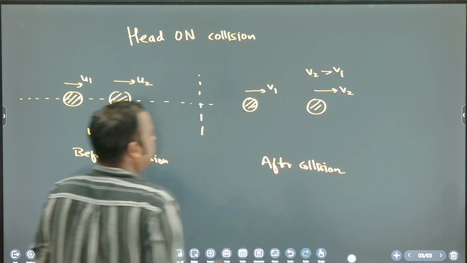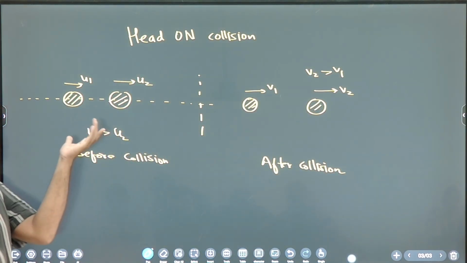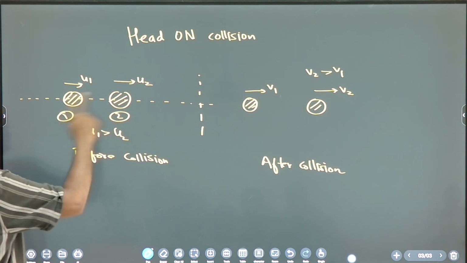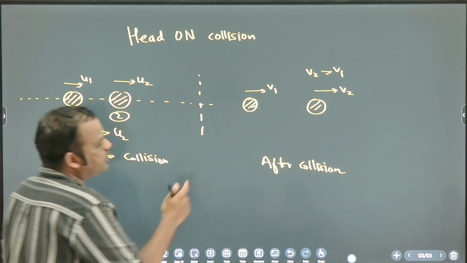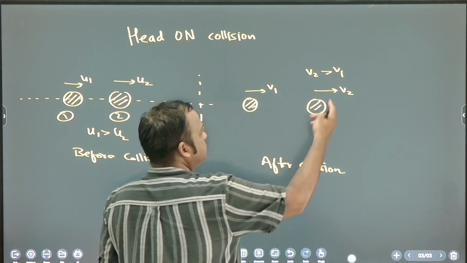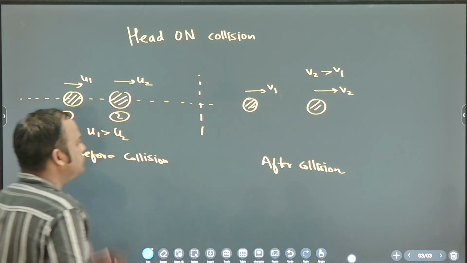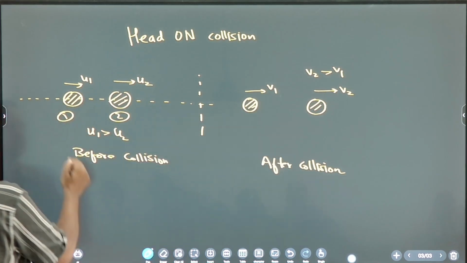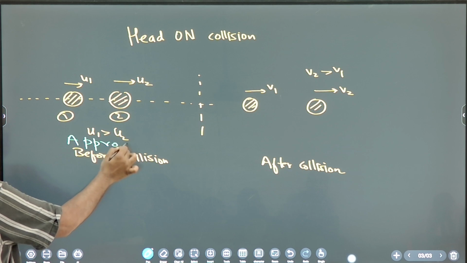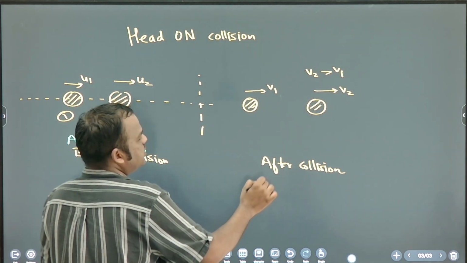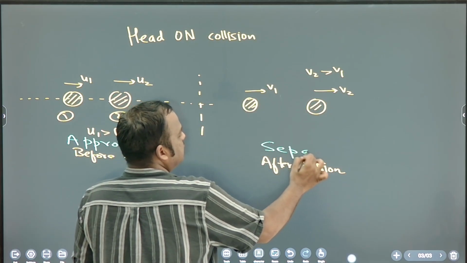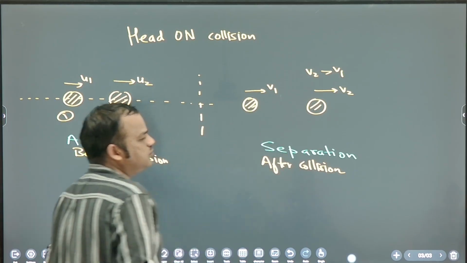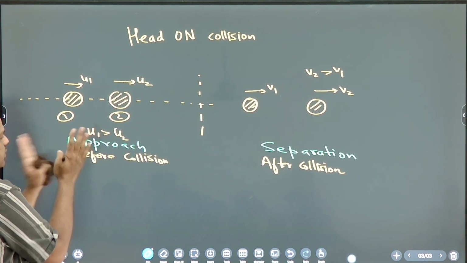Okay, clear? So before collision, whose velocity is more, 1 or 2? 1. After collision, whose velocity is more? 2. So this is known as approach, and this is known as separation. They are going away: separation. They are coming close: approach.